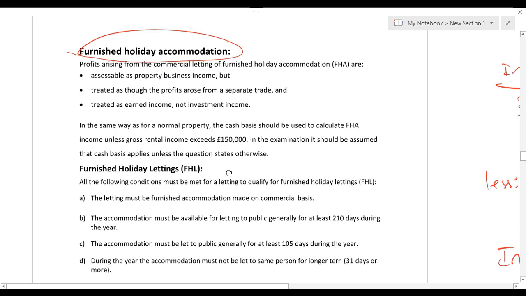In furnished holiday accommodation, dear student, you need to know two things. Number one, what do you mean by furnished holiday accommodation? What are the conditions? And if the property is declared as furnished holiday accommodation, then what benefit you will be getting? If conditions are met, then what benefit landlord is going to get due to this furnished holiday accommodation?